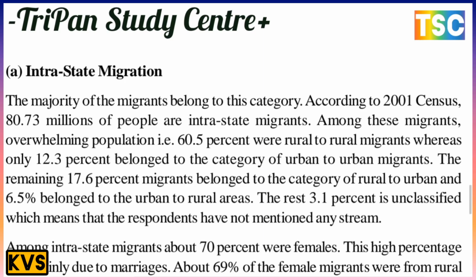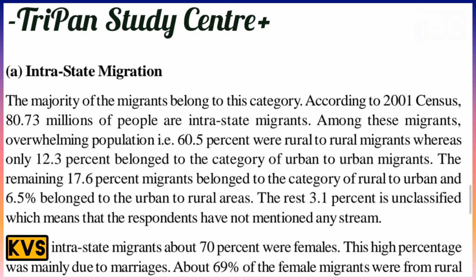According to the 2001 census, 80.73 million people are intrastate migrants. Among these migrants, an overwhelming 60.5% were rural to rural migrants, whereas only 12.3% belong to the category of urban to urban migrants. The remaining 17.6% belong to the category of rural to urban, and 6.5% belong to urban to rural. The rest, 3.1%, is unclassified, which means the respondent did not mention any stream.